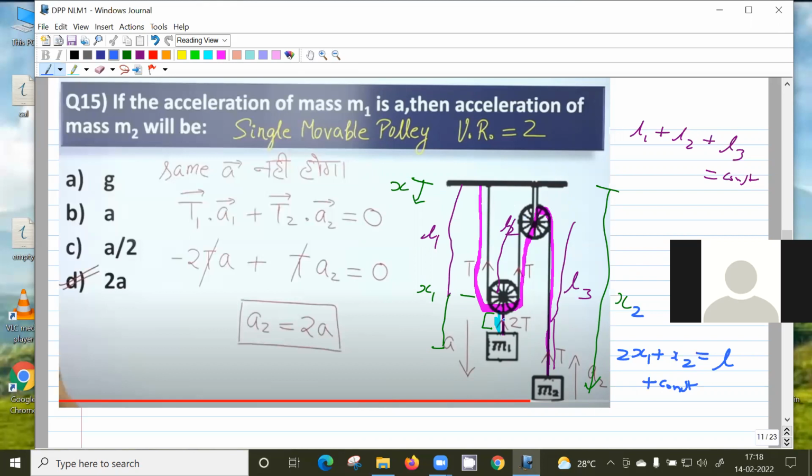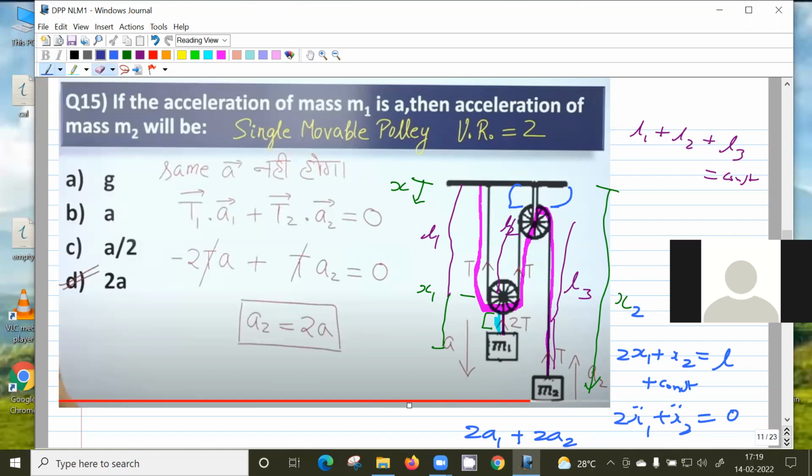So that is x1 minus this constant length, and again this is x1 minus this constant length. And this part is x2 minus this constant length. So 2x1 plus x2 plus some constant equals the length. The constant does not matter. Now if I differentiate with respect to time twice, I'll get 2x1 double dot plus x2 double dot. The length of the string is constant, so it is 0, and x1 double dot is a1, so 2a1 plus a2 equals 0.